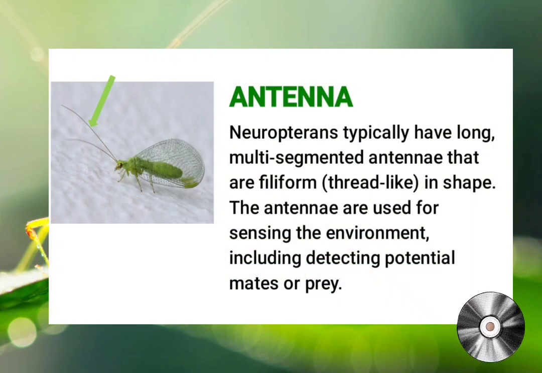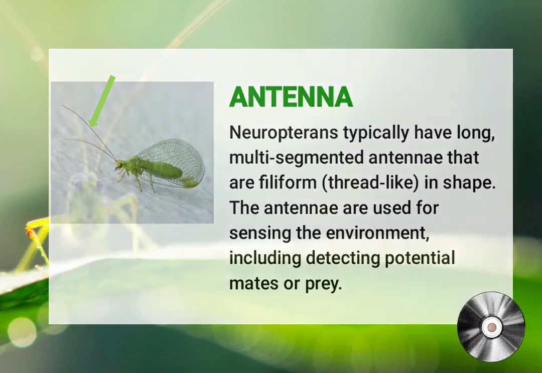Antenna type. Neuropterans typically have long, multi-segmented antennae that are filiform in shape. The antennae are used for sensing the environment, including detecting potential mates or prey. There is generally no significant difference in antenna type between sexes.